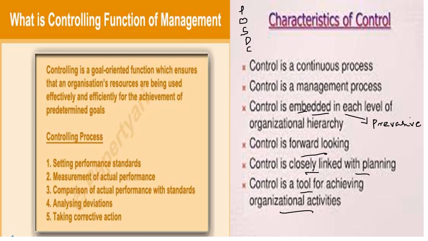On that basis you have to analyze it. Once you analyze the deviations, you will get a chance to rectify them. Then again we will go with the process. So that's the way the controlling process happens, right?